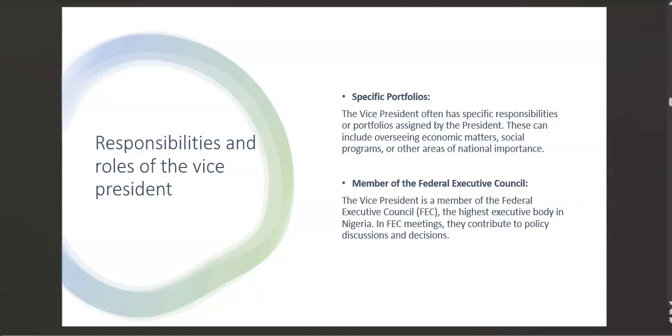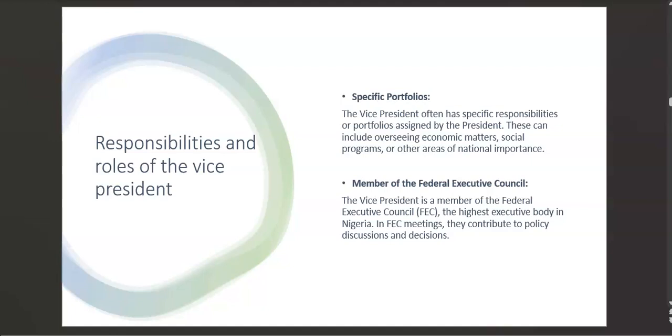Another responsibility is member of the Federal Executive Council. The vice president is a member of the Federal Executive Council, the highest executive body in Nigeria. In the meetings, they contribute to the policy discussions and decisions. So this Federal Executive Council is a high body in Nigeria because they contribute in making decisions and policy discussions where they discuss the policy of the country and they make decisions.